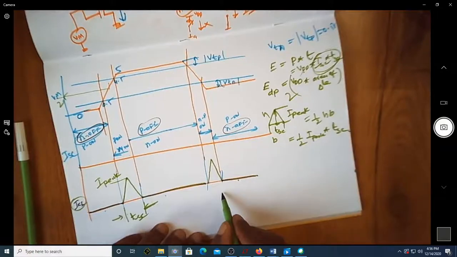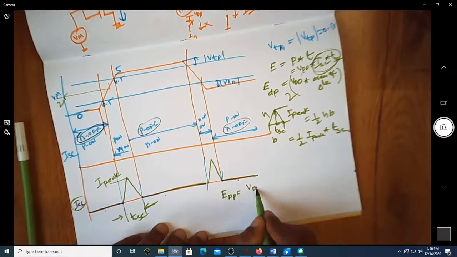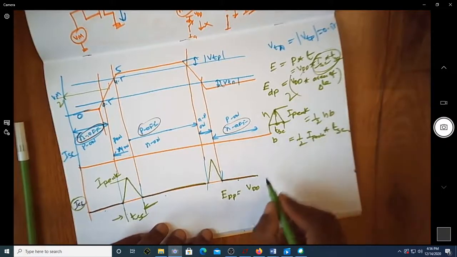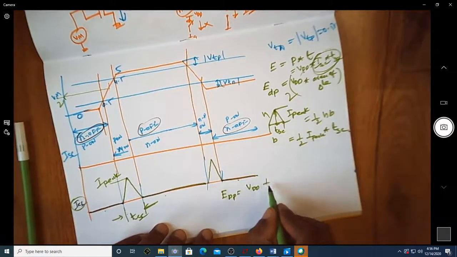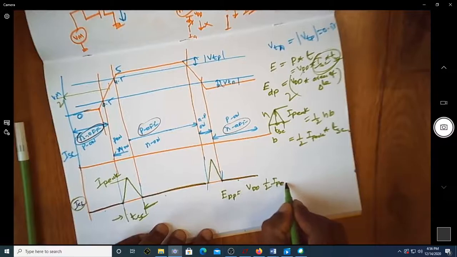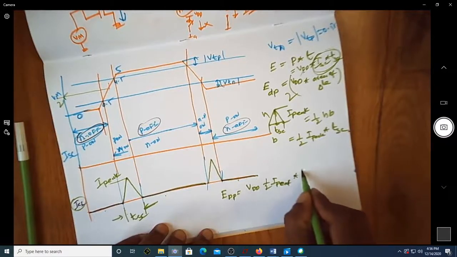So EDP now is equal to VDD multiplied by the area, which is half into I peak multiplied by TSC.